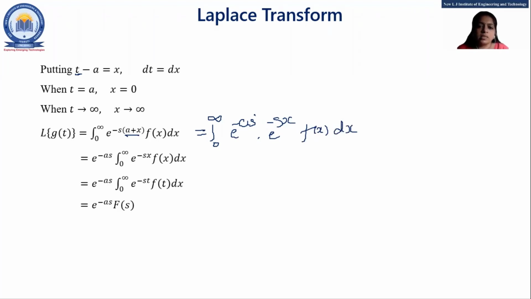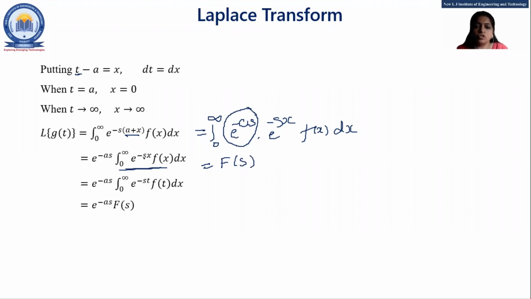So this is the constant term, so we put it out of the integral. We put here e raised to minus as, and the rest of the term is the integration 0 to infinity e raised to minus sx f of x into dx. This one is nothing but f of s.